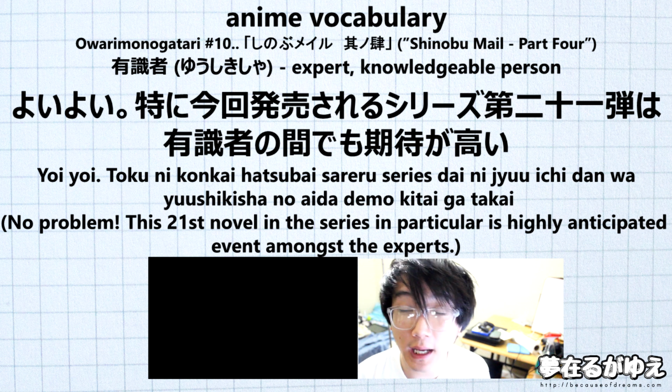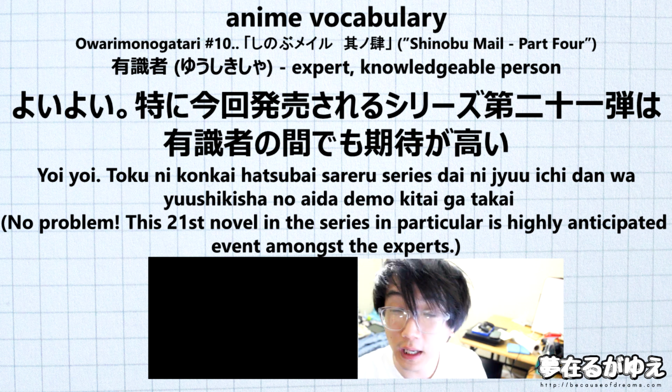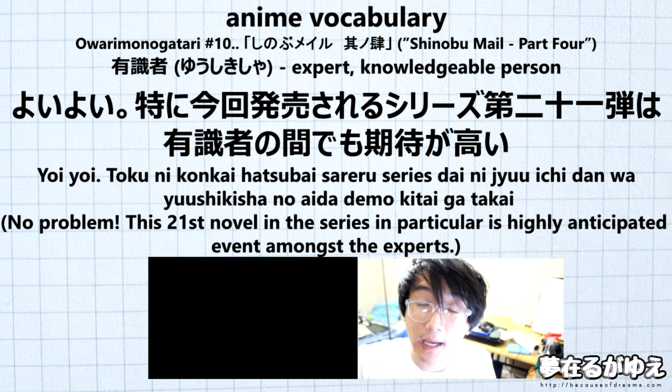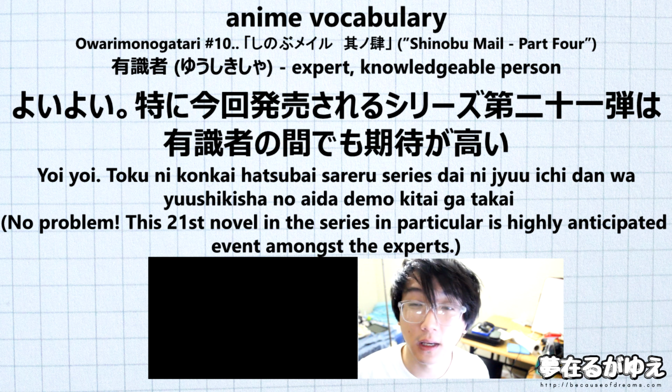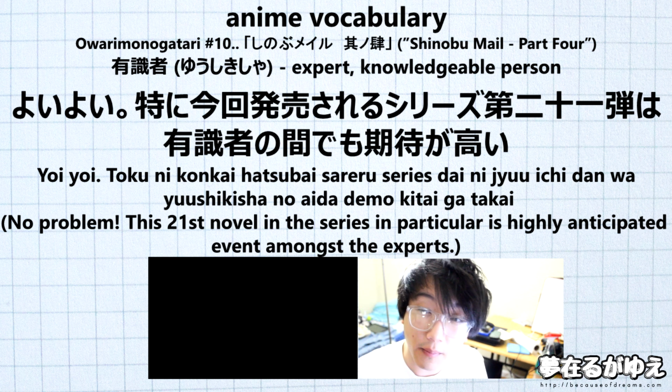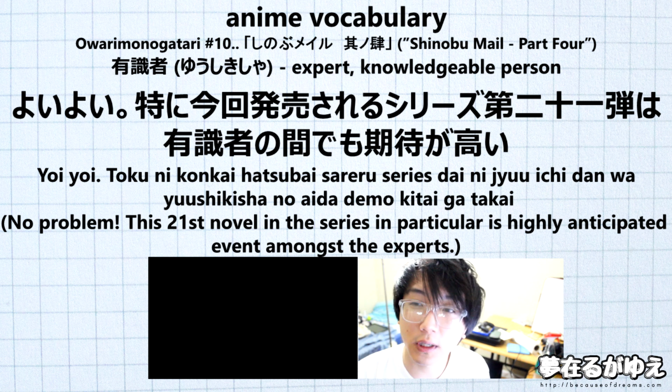The dai at the beginning of that is expressing an ordinal here, and the dan at the end of that is going to be basically a counter for parts of the stories. So together that'll be the 21st novel in the series basically. Right after we have the particle wa marking this 21st novel in the series as the topic of the sentence. Then we finish the sentence with yushikisha no aida demo kitai ga takai.